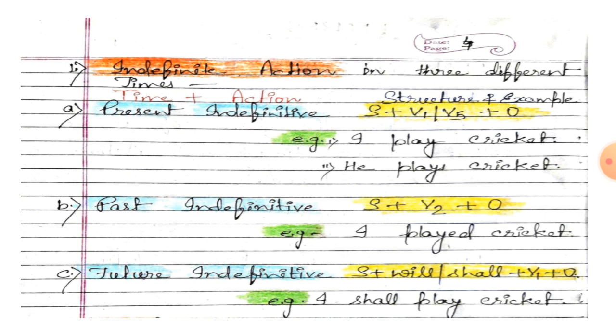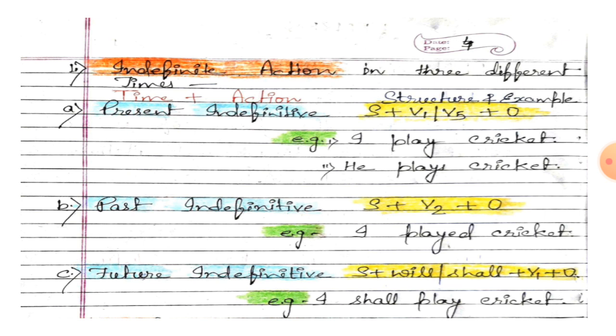Now past indefinite. Subject plus V2 plus object. For example, student, I played cricket. Here I is subject, played is V2 and cricket is object. Now future indefinite. What is the structure of future indefinite? Subject plus will or shall plus V1 plus object. Now the example is I shall play cricket. I is subject, shall is the helping verb here, play is V1 and cricket is object.